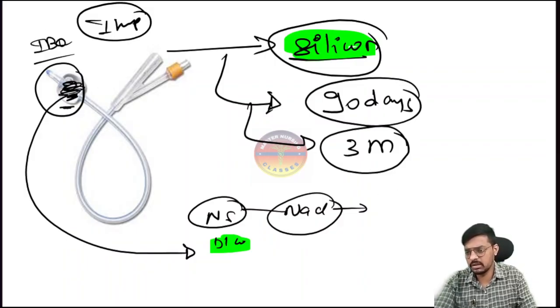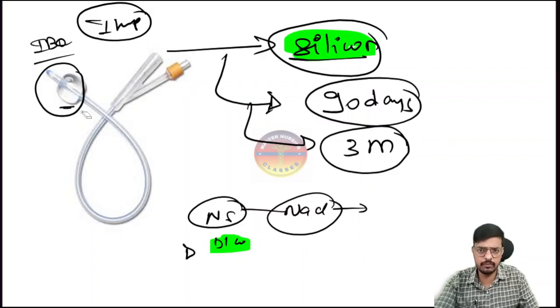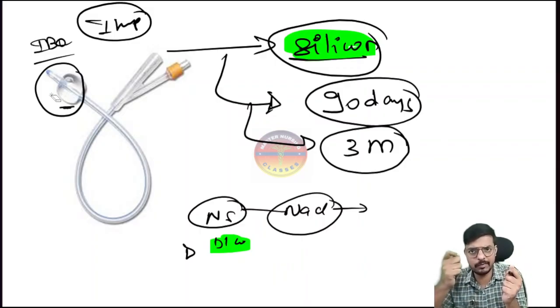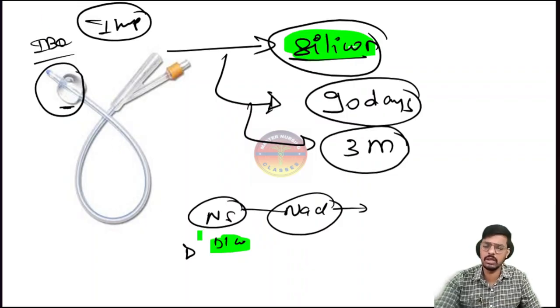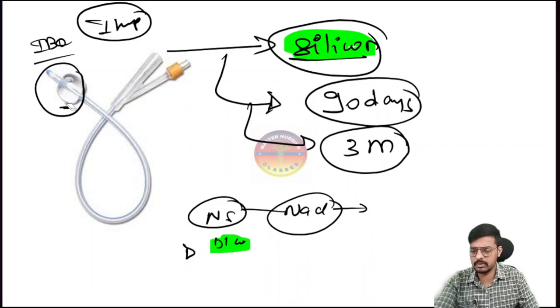If in case the crystals formed and we are unable to deflate the balloon while removing, what is the next option? We have to go for USG guided rupture of this balloon. We take the patient to the USG room, keep the USG probe and identify where the balloon is, and with the help of an external needle we decompress and rupture that balloon and take the catheter out. So that is very important. USG guided decompression of the balloon will be done in case of crystal formation when the balloon is not deflating. That is another question that may strike in your exam.